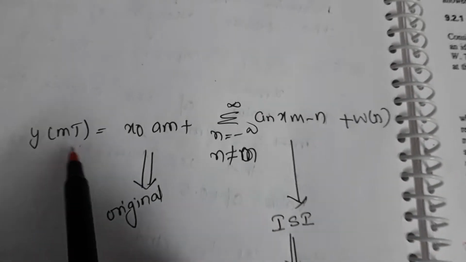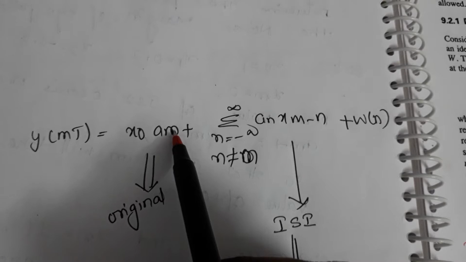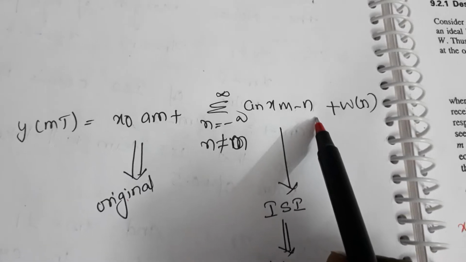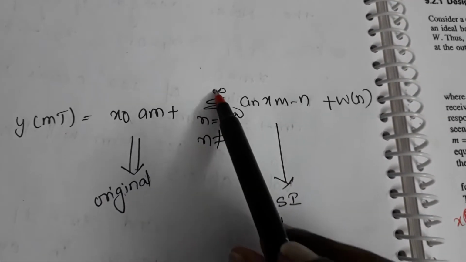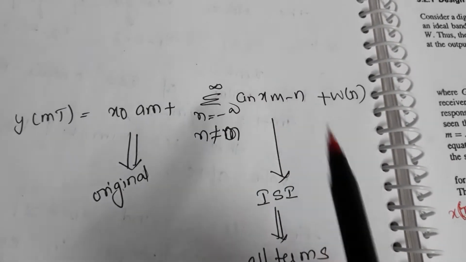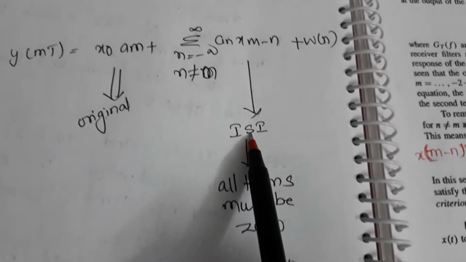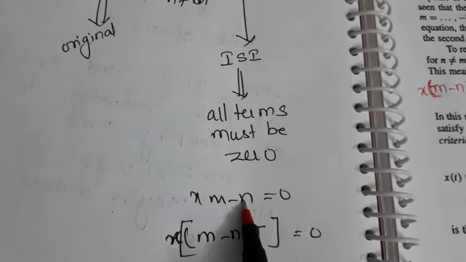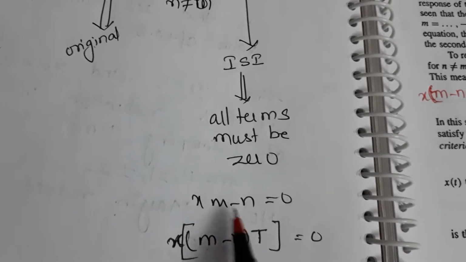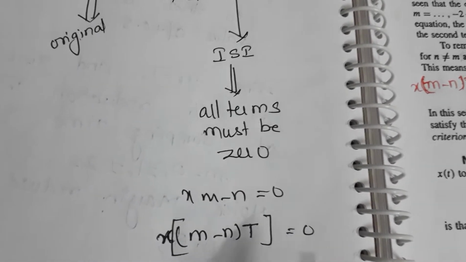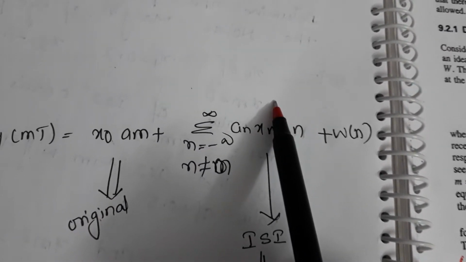y_m of t is the output. x naught a_m, you already know, is the original data, plus the sum of a_n x of (m minus n) plus the noise, for n not equal to m, from minus infinity to plus infinity. This is nothing but the inter-symbol interference, as I have already explained. So for zero inter-symbol interference, all these terms must be 0, there is no other way. So x of (m minus n) T must equal 0. That means we should have only the first term; the remaining terms must be 0.